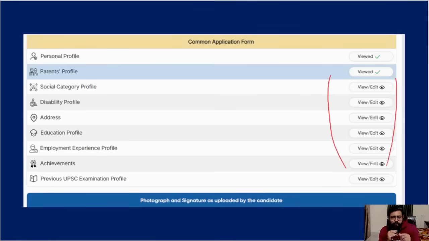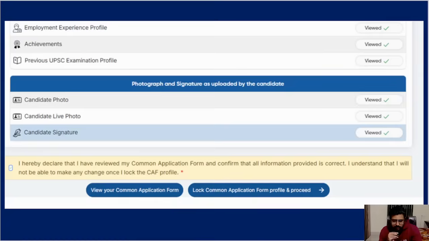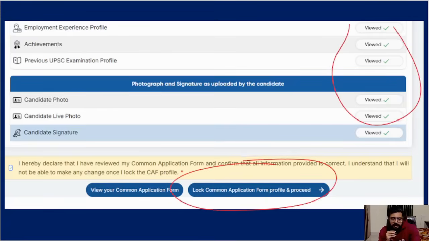If you see, it's like view, edit. You have to go and click each one. Meaning they are again making you confirm whatever you filled till now, in the last half an hour. You have to click view on everything, and instead of view edit, it should become viewed. Each thing, if it is viewed, only then this button will get enabled. You filled and completed everything already, but now they are asking for your final confirmation for locking. They want to lock the CAF profile which you filled till now. That's why they are asking you to go and view each thing you filled, and when all of them are viewed, this will get activated, and then it is lock common application.